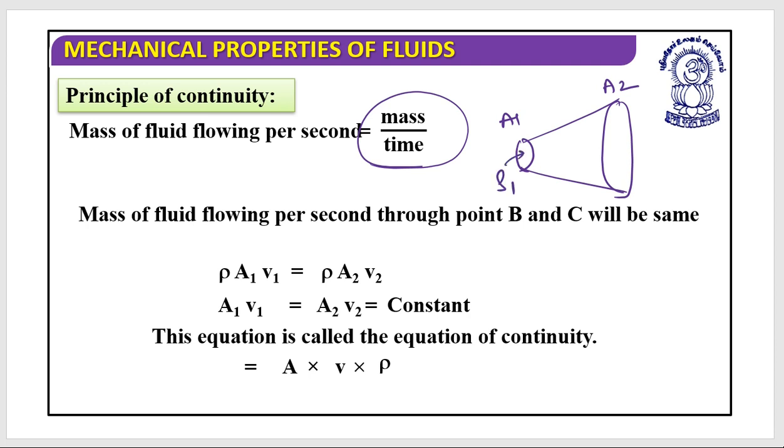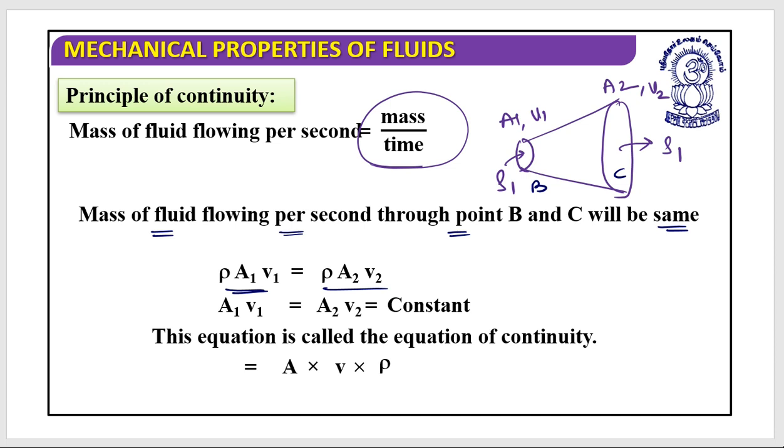It is obvious that the fluid entering here would leave from here, so the density would remain the same. But at this cross-sectional area its velocity is v1, and at this one its velocity is v2. So the mass of fluid flowing per second through points B and C will be the same. This is equal to rho A1 V1 is equal to rho A2 V2.